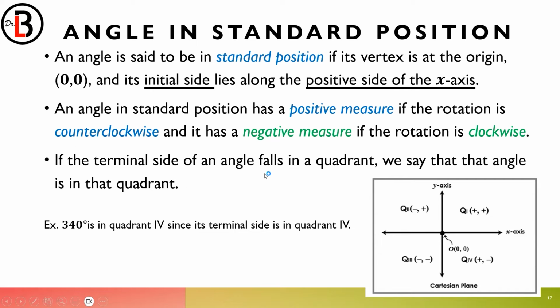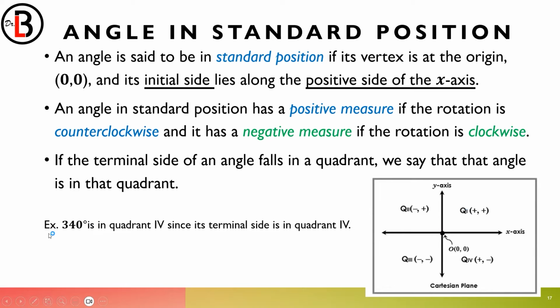If the terminal side of an angle falls in a quadrant, then we say that that angle is in that quadrant. So for example, if I draw something in here, it falls in the first quadrant. That is a first quadrant angle. If the angle falls here, it's a second quadrant angle, etc.